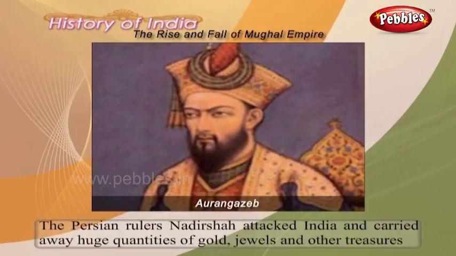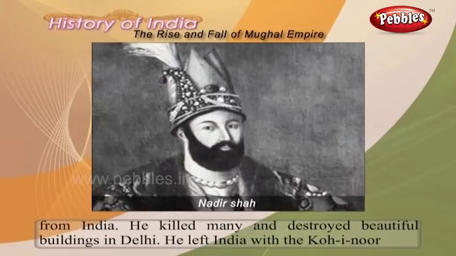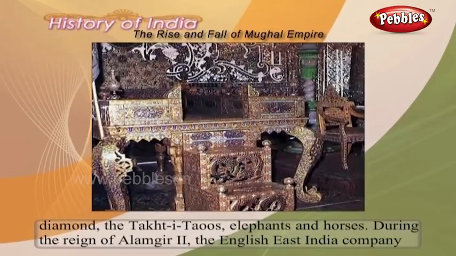The Persian ruler Nadir Shah attacked India and carried away huge quantities of gold, jewels and other treasures from India. He killed many and destroyed beautiful buildings in Delhi. He left India with the Kohinoor diamond, the Takht-e-Taus, elephants and horses.